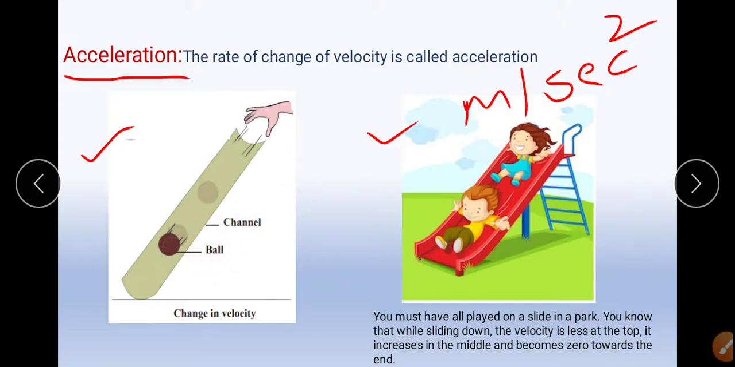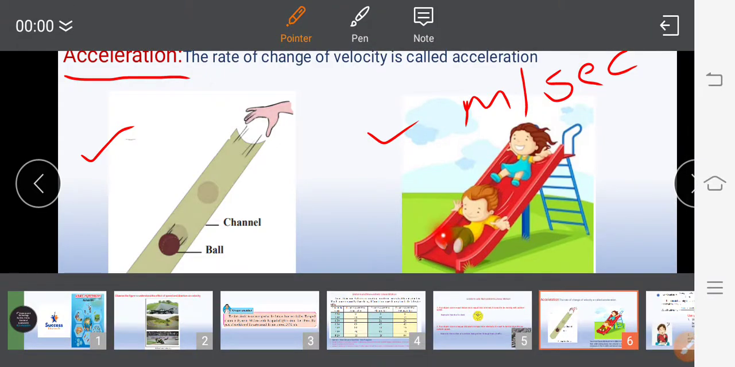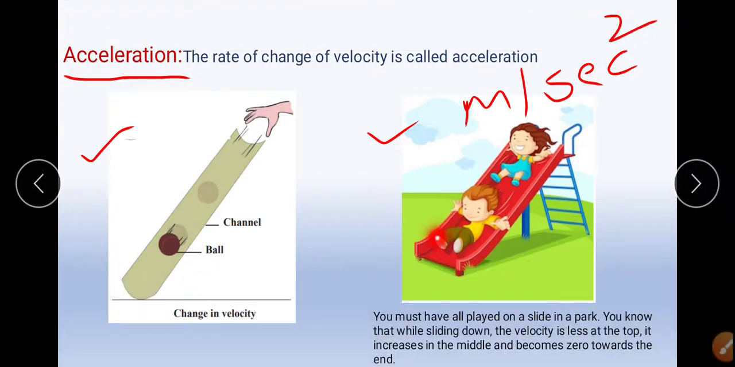To understand this example, I have taken another example. You must have all played on a slide in the park. You know that while sliding down, the velocity is less at the top. You start at the time the velocity is less. It increases in the middle. You enjoy in the middle because the velocity is too high, and it becomes zero towards the end. Come down and the velocity here becomes zero and you fall down. Isn't it? All of you have experienced this slide.